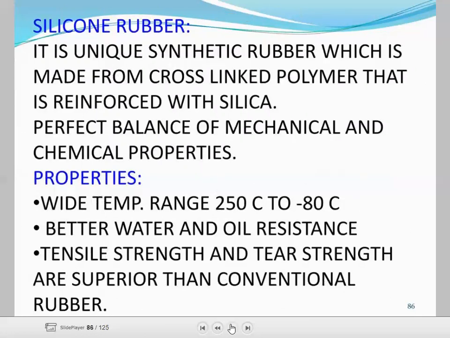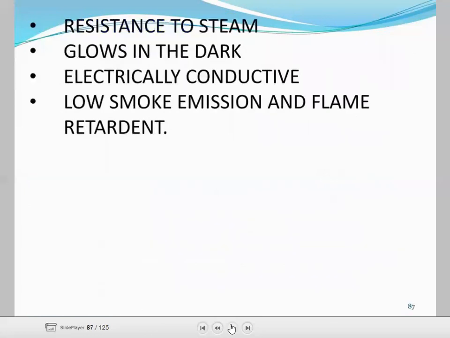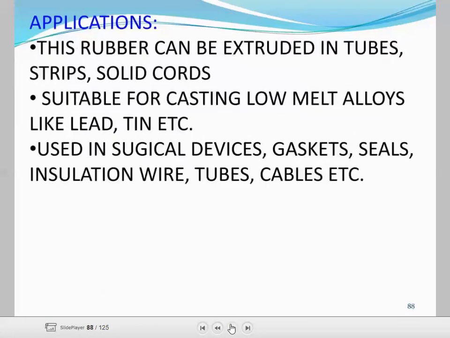It is a unique synthetic rubber which is made from cross-linked polymer that is reinforced with silica. Perfect balance of mechanical and chemical properties. It has a wide temperature range, 250 to minus 80 degrees Celsius, better water and oil resistance, and tensile strength and tear strength superior to conventional rubber. Resistance to steam, glows in the dark, electrical conductivity, low smoke emission and flame resistance.